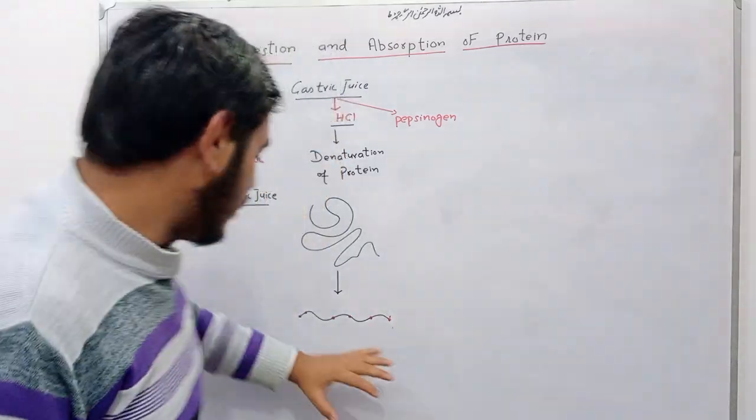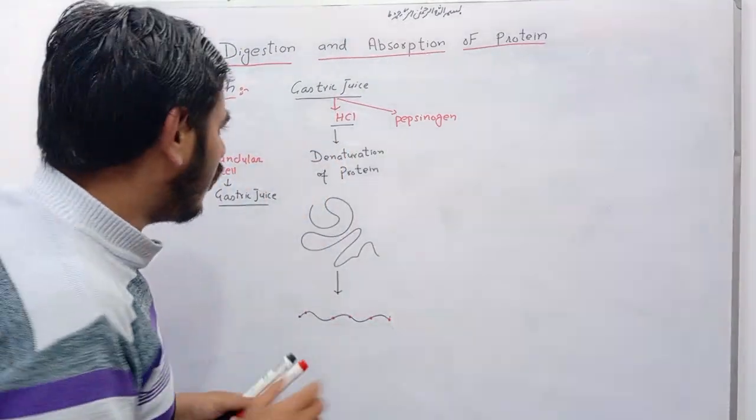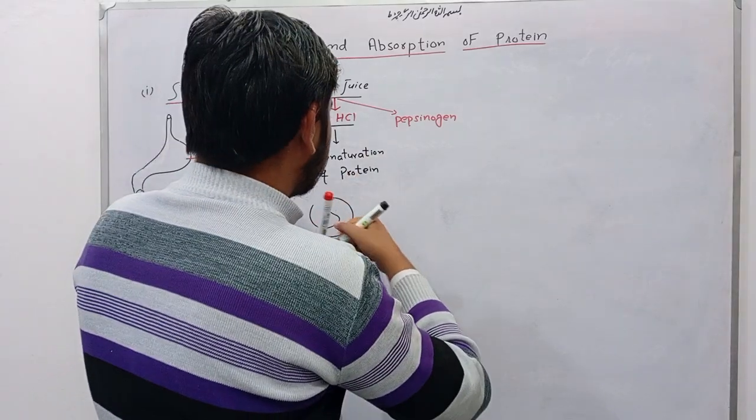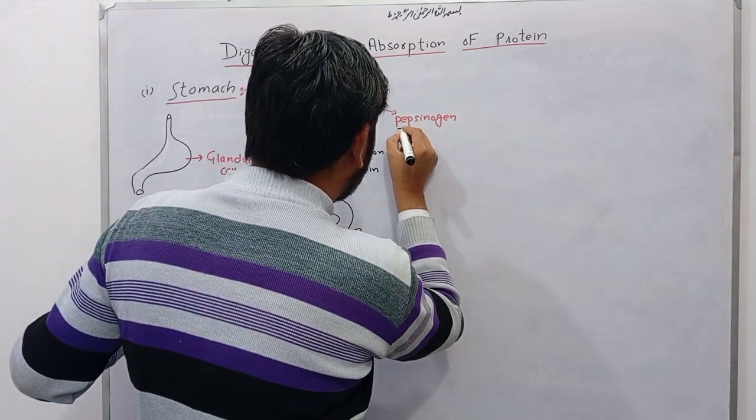Only primary structure remains. Now this pepsinogen is the inactive form of an enzyme.